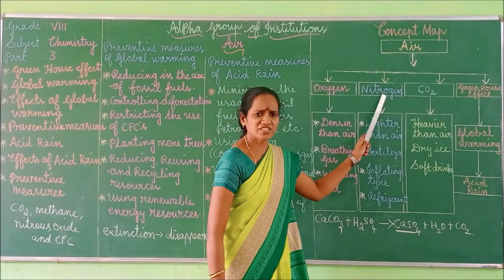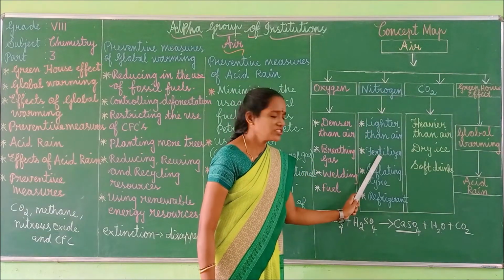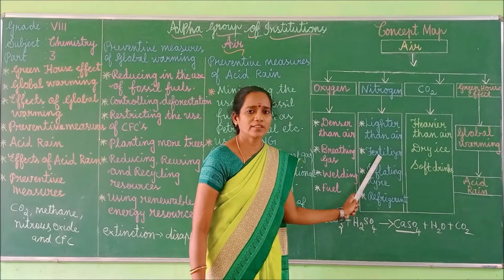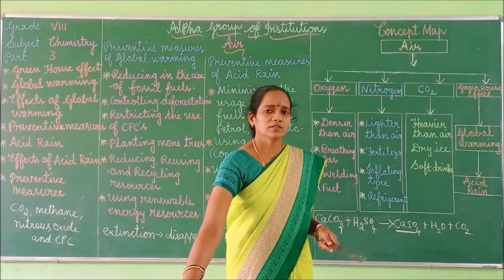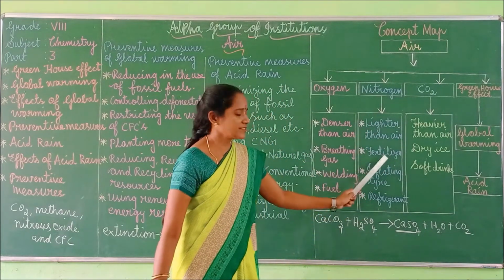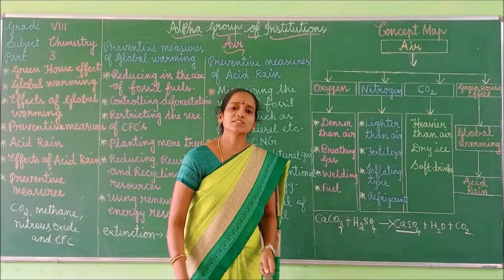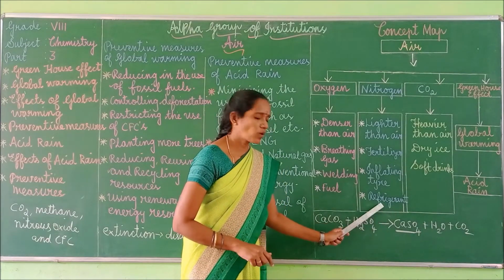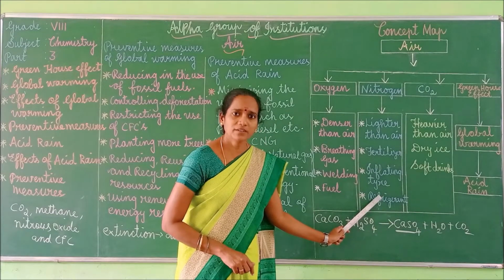Next, nitrogen. Nitrogen is lighter than air. Nitrogen is used in fertilizer, isn't it? In the production of ammonia, the basic substance used in fertilizer. So nitrogen is used in fertilizer, and nowadays nitrogen is used as compressed air in tires, right? Next one, nitrogen is used as a refrigerant. Got it? Right.